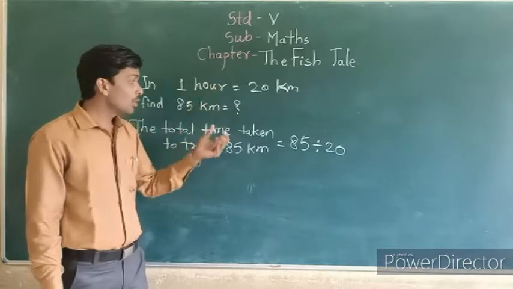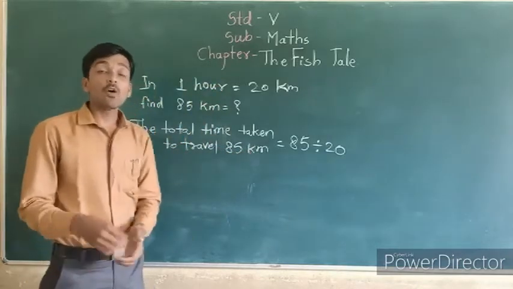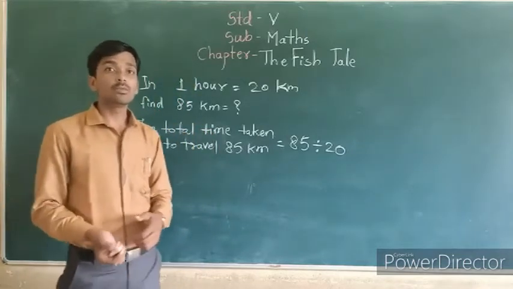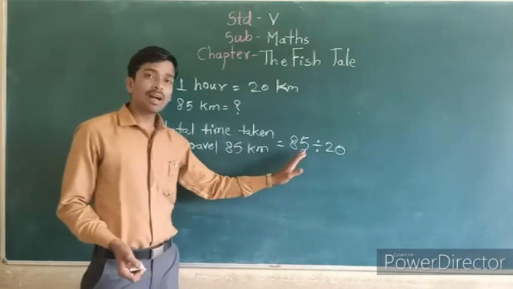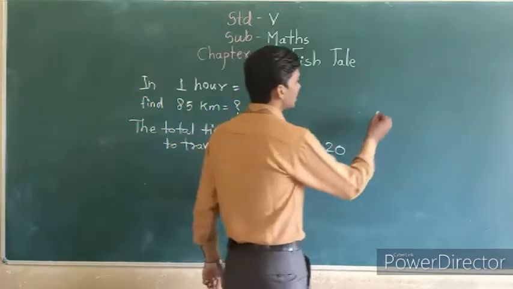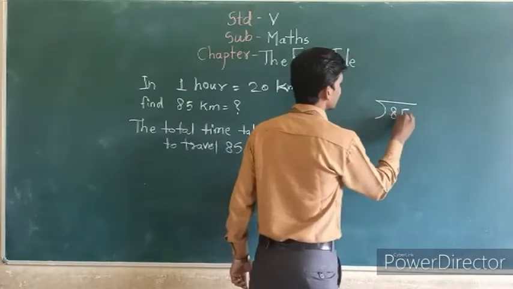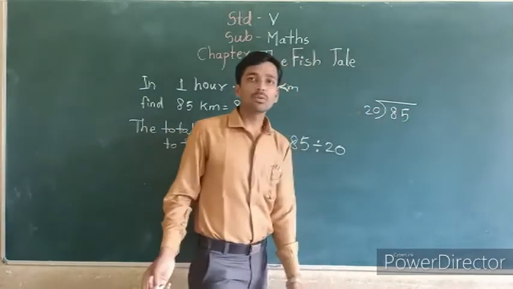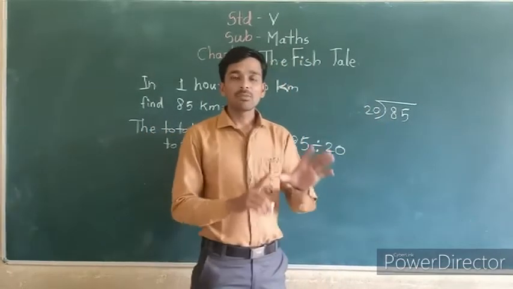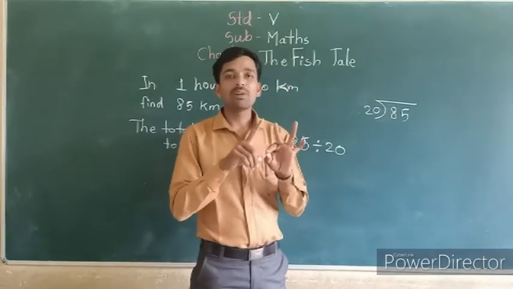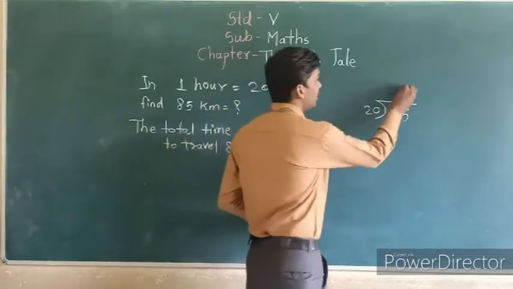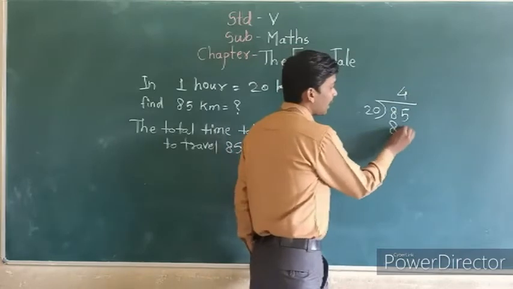So for 85 kilometers, how much time will they need, we have to find. So we divide this 85 by 20. I can show this division here. See, you know the 20s table, so we can solve this directly. 20 ones are 20, 20 twos are 40, 20 threes are 60, 20 fours are 80.